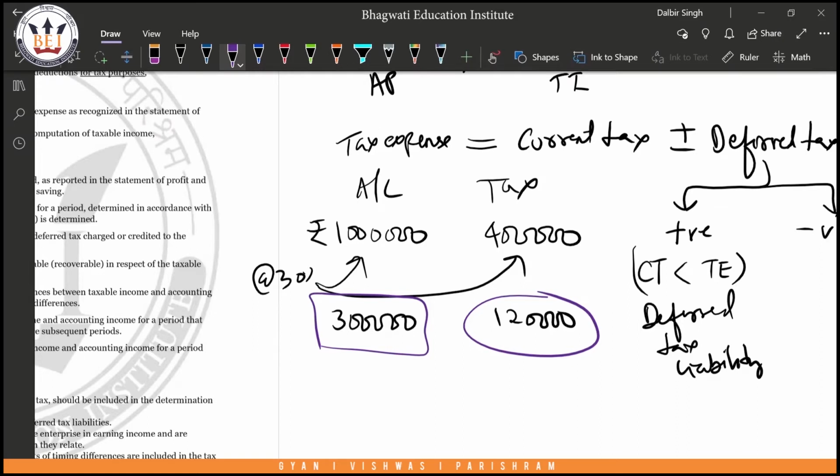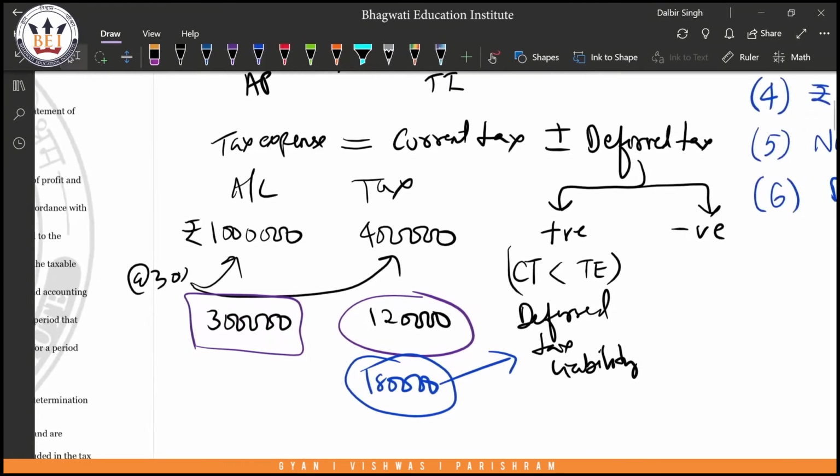So if you are going to pay more tax later, you have to provide for that here in the current year. The difference, that is 3 lakhs minus 1,20,000, which is 1,80,000, will be payable in the future. So this liability will come, and since it is going to come, it becomes a liability which you have to provide. That is why it is called a deferred tax liability. Now if it is negative, let's take the other way around. Same example, but now in the case of accounts, it is say 4 lakhs.